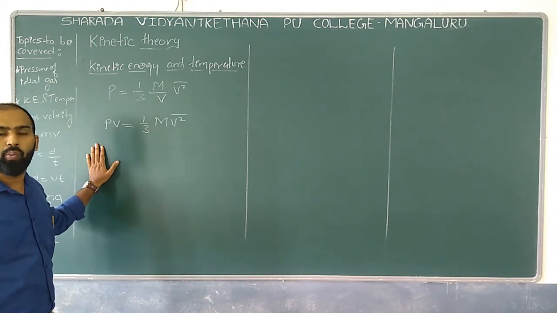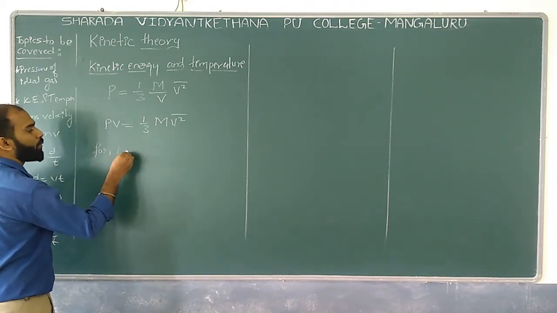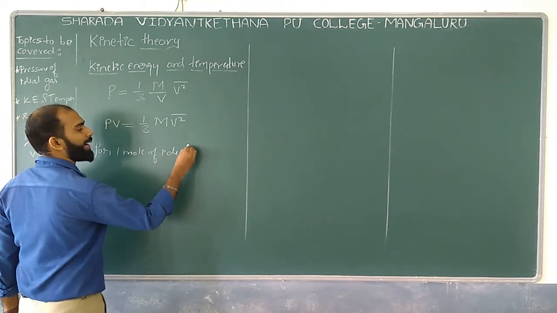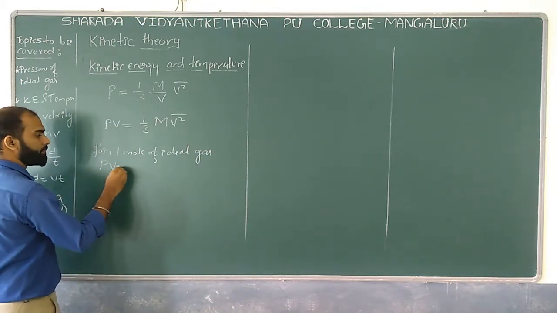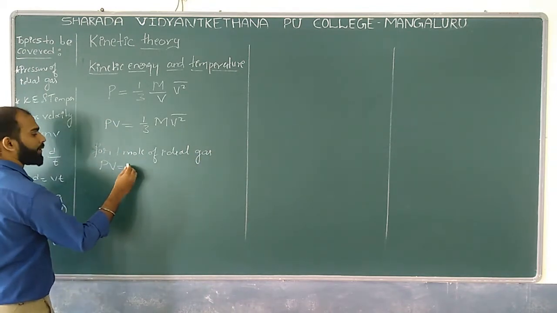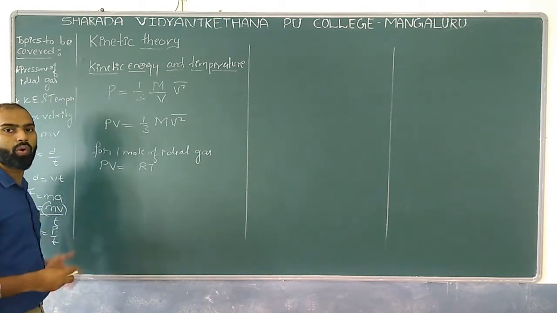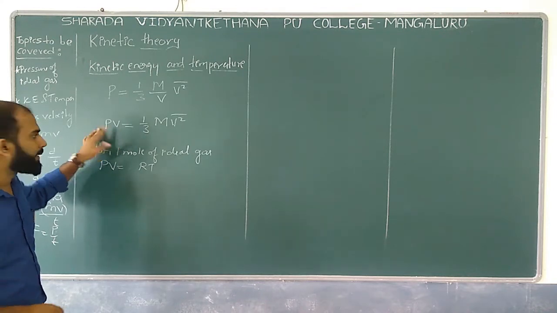And now for 1 mole of ideal gas, what can I write? I can write PV is equal to nRT. For 1 mole of the gas, PV is equal to RT. So PV can be replaced by RT.